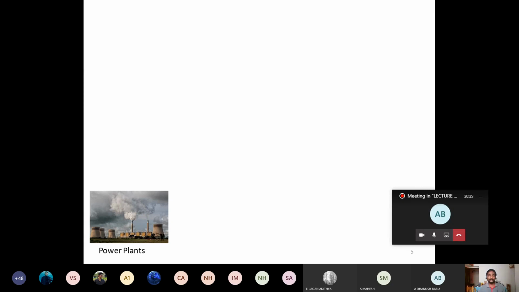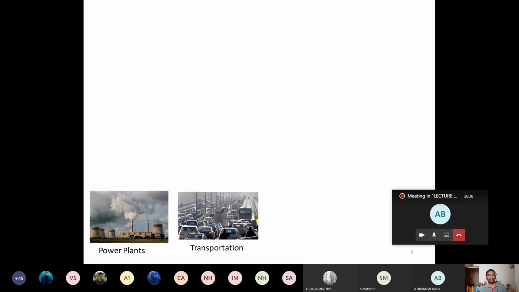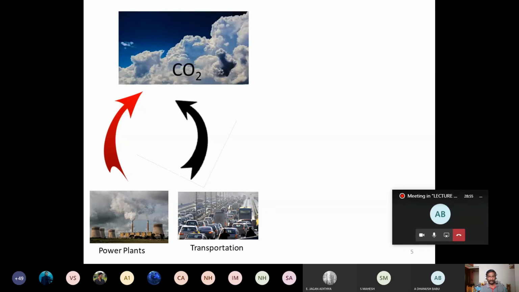Okay, so the major contribution for the emission of CO2 is power plants. Number one contributor for the emission of CO2 into the atmosphere is power plants, followed by the transportation sector, that is our automobiles. So these are the major contributors. Apart from this, we have the heavy industries also. So the power plants, transportation sector, and heavy industries emit a lot of CO2. So this CO2 is going to enter into the atmosphere.